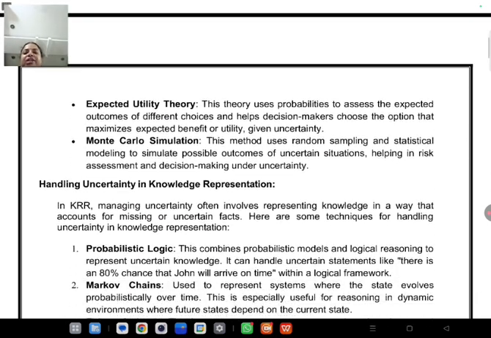The continuation of uncertainty. Expected utility theory: based on some example or application we can take our decision. Another one is Monte Carlo simulation. Based on this we can take a random sampling of data, and based on it we can determine whether the information is true or false. Whenever we are checking with data sets, generally we check with random sampling, and based on the random data sets we can decide whether it is right or wrong.